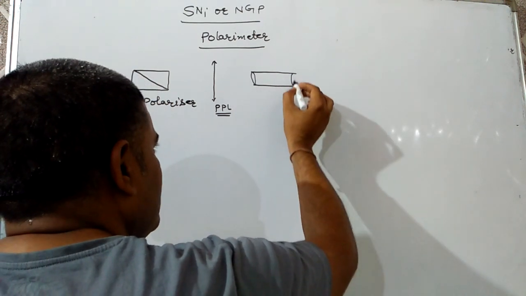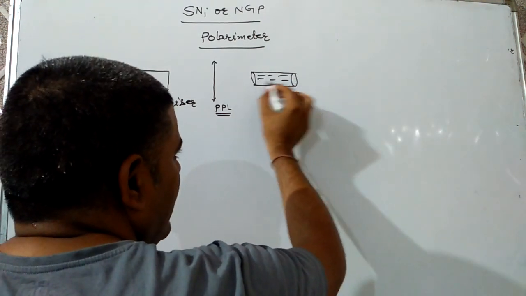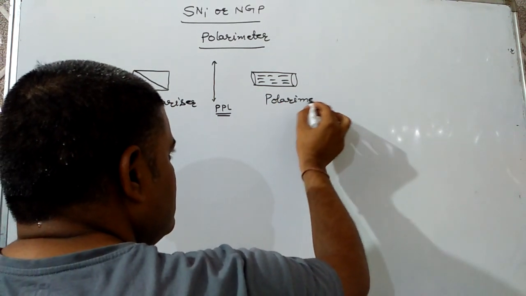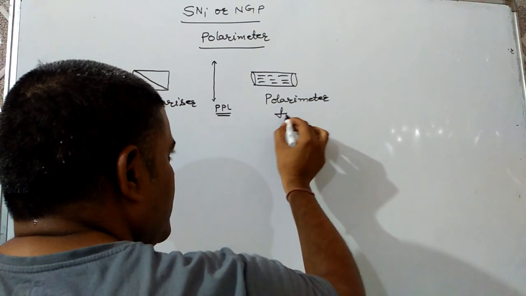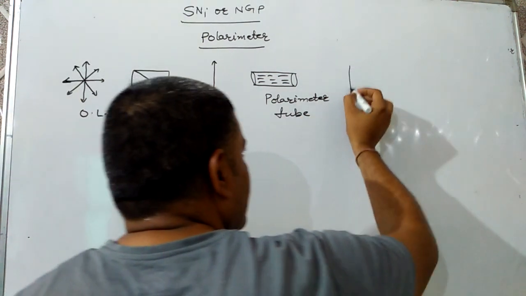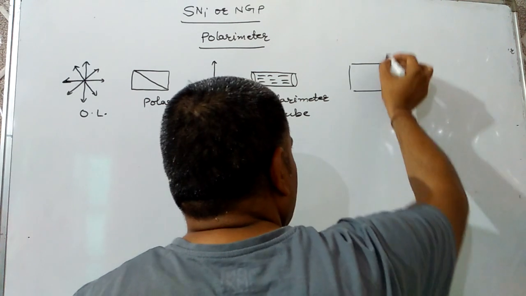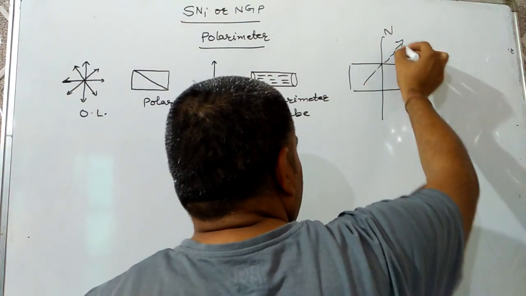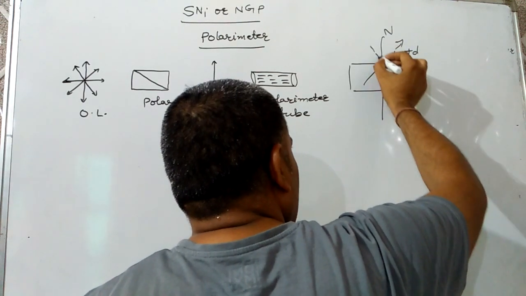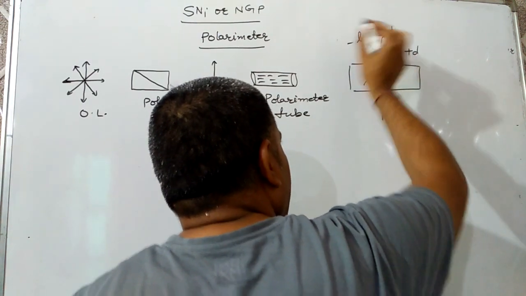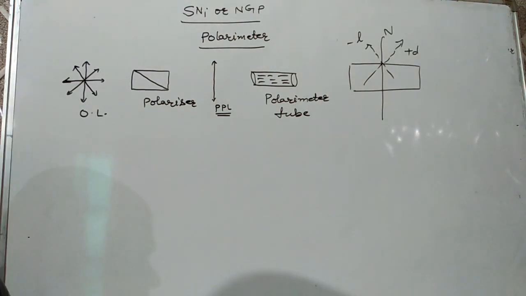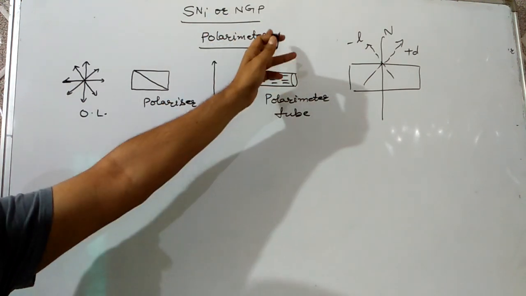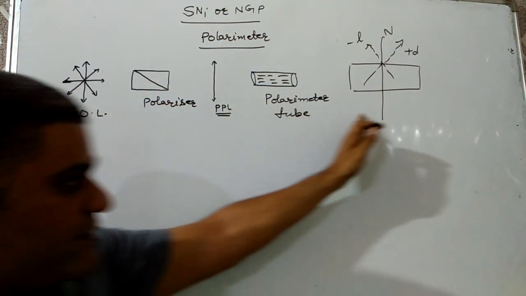When it is passed through an organic sample in a polarimeter tube, it gets diverted from its original path, either in the right hand side direction or in the left hand side direction, and that property is known as optical activity. So optical activity or optical isomerism is studied in the device polarimeter. The diagram I have shown.